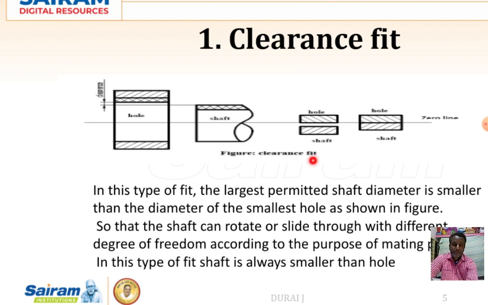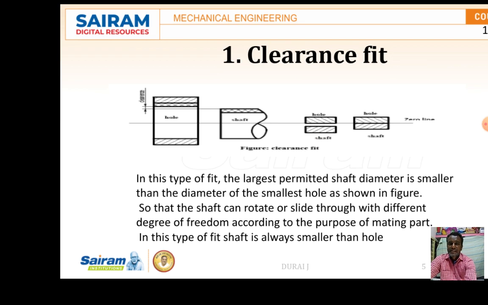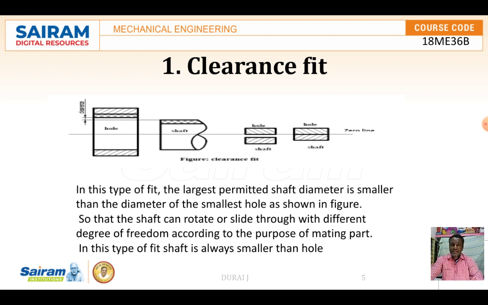Even here, the hole system comes and the shaft system comes here. The gap exists, so that is clearance fit. In this type of fit, the largest permissible shaft diameter is smaller than the diameter of the smallest hole. The shaft can rotate or slide with a different degree of freedom according to the mating purpose.